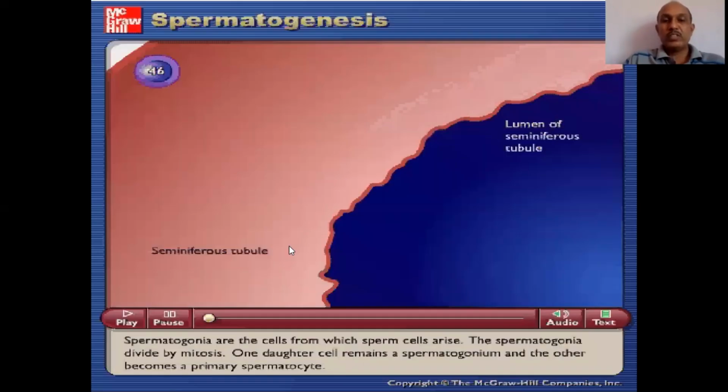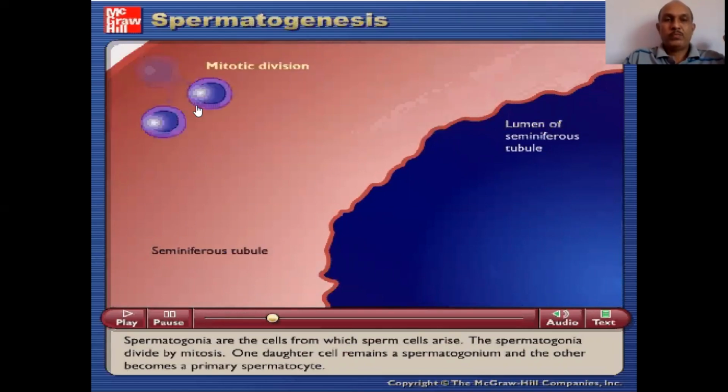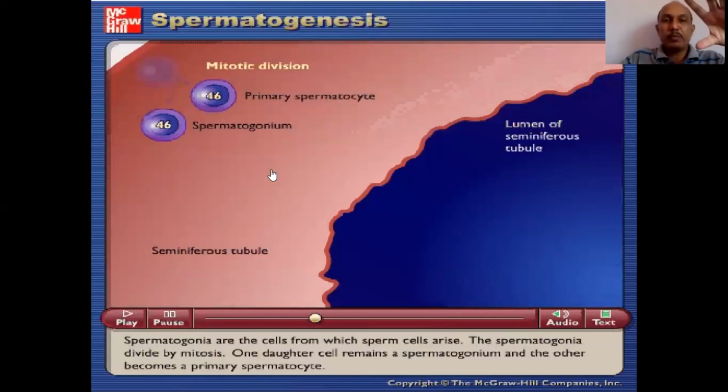Now, spermatogonia are the cells from which sperm cells arise. The spermatogonia divide by mitosis. One daughter cell remains a spermatogonium, and the other becomes a primary spermatocyte, which will grow. So the first is the multiplication phase, now the growth phase.